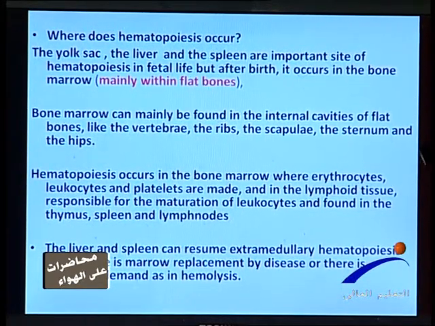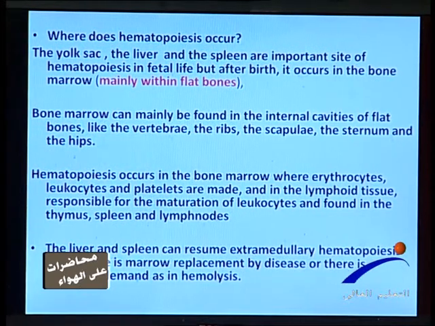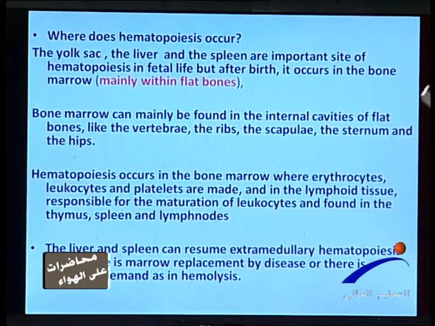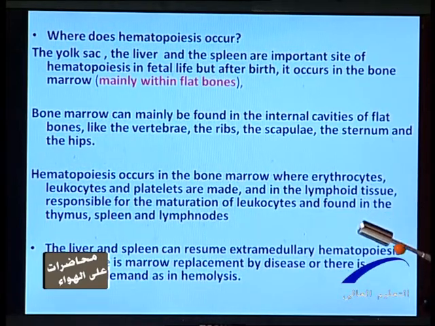Is this from the start? No. What about during development, intrauterine life? Of course, all of you did not come to college from the start. You have to pass through KG1, KG2, and then school, and after that you come to medical college. So this is how blood also develops. There are stages of development, intrauterine and after birth.